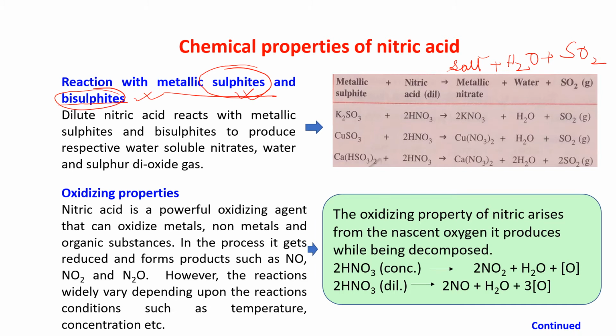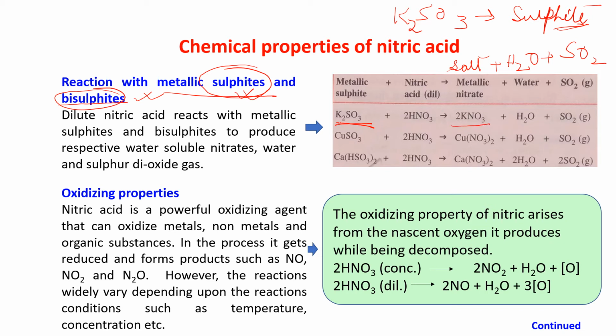Now K2SO3, potassium sulfite. Potassium sulfite, not sulfate. SO3. K2SO3, it is sulfite. When K2SO3 reacts with HNO3, it will give you again a salt, KNO3.